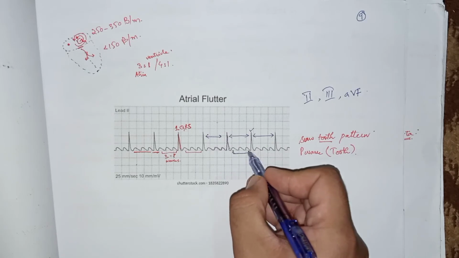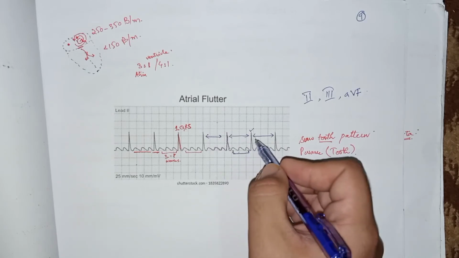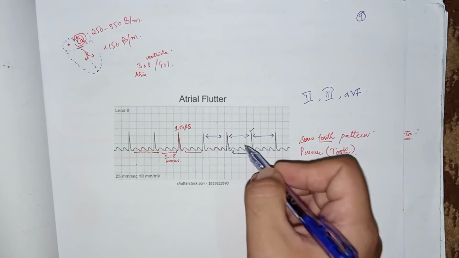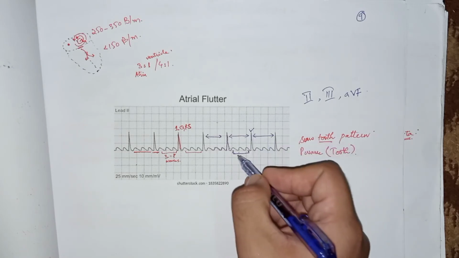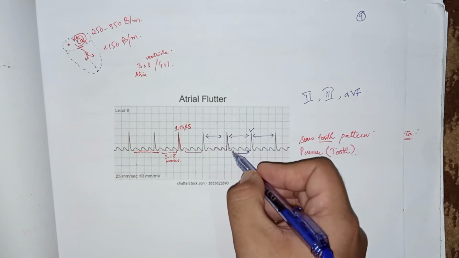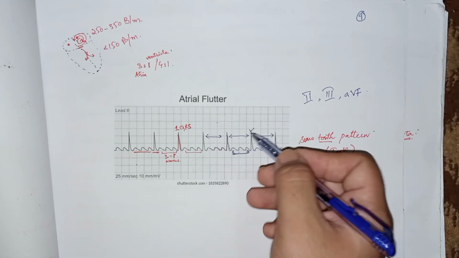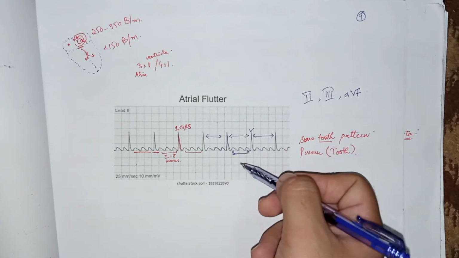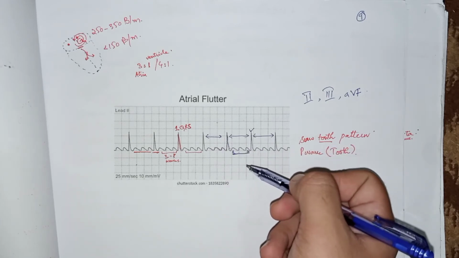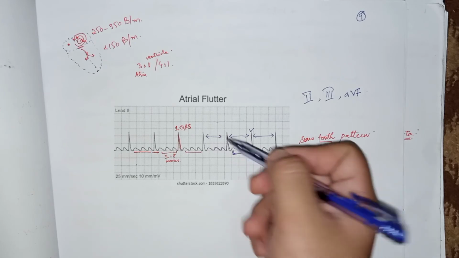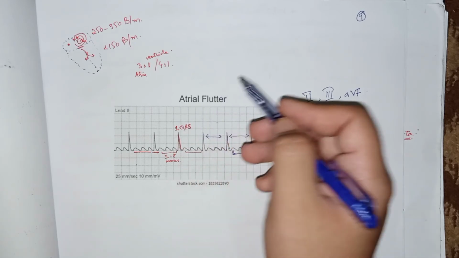As you can see here, these are the 3 P waves, and then due to the AV nodal delay or AV nodal block, there is one QRS complex after the 3 atrial contractions or 3 P waves. So in short, it gives a sawtooth appearance in the ECG. This is the ECG of atrial flutter.